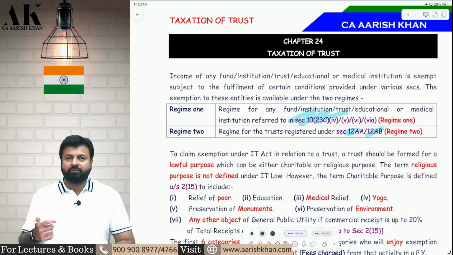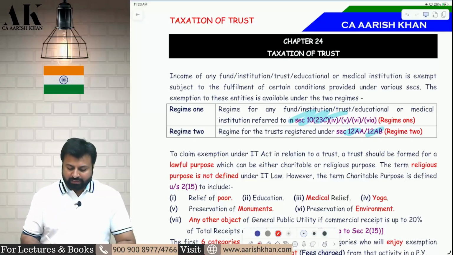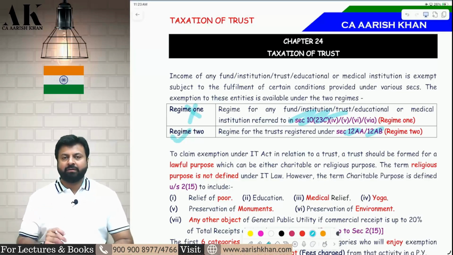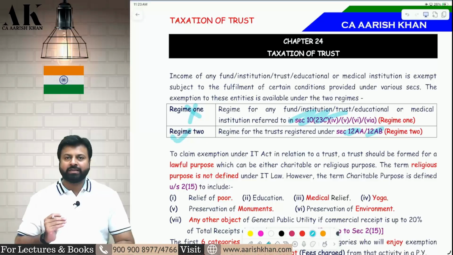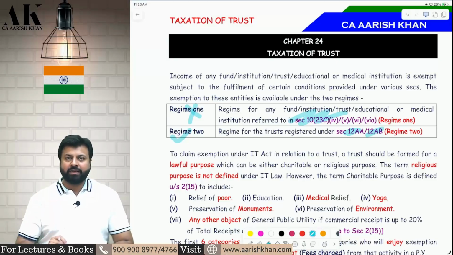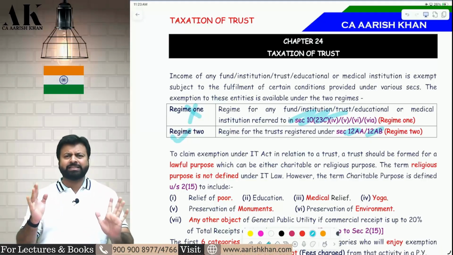Now, what is more important for us? For us, more important is regime 2 because regime 1 is now expired. Regime 1 is expired from 1st of October 2024 and is now into transition phase. It is partially expired, completely it will be expired in the next few years, but regime 2 is the future. So your entire chapter will be discussed from the perspective of regime 2 only, even though regime 1 and regime 2 are exactly similar.